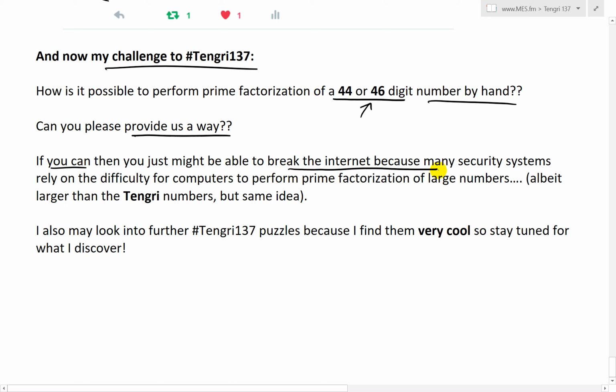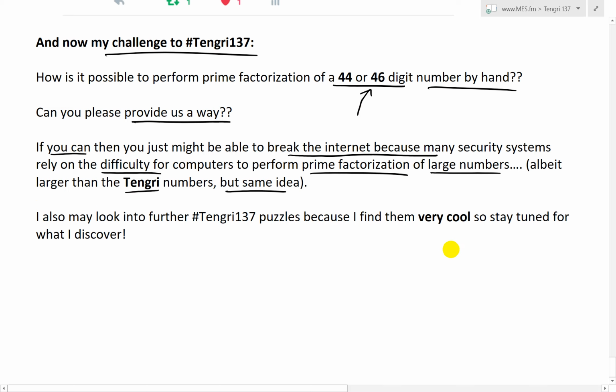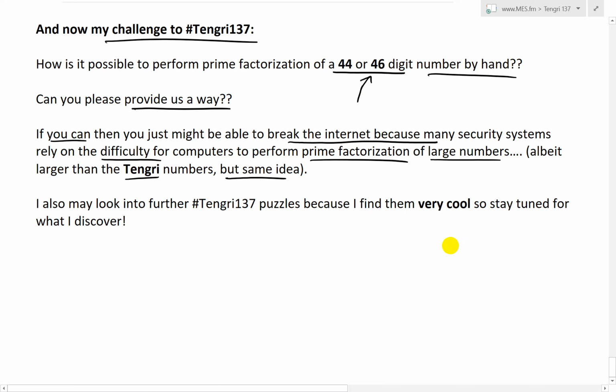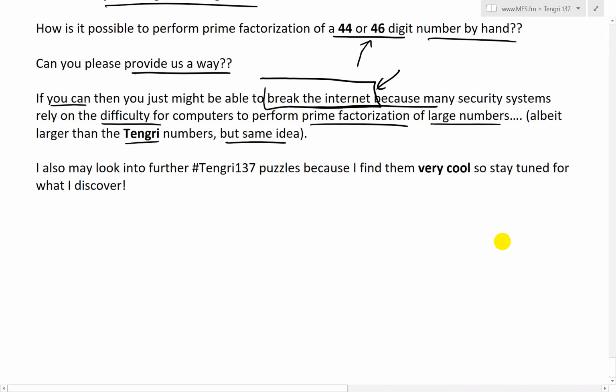But if you can find a way, then you just might be able to break the internet, because many security systems rely on the difficulty for computers to perform prime factorizations of large numbers, albeit larger than Tengri numbers, but same idea. If you could do this by hand, then basically what it means is you can break and shatter the internet and then hack into the CIA, etc.